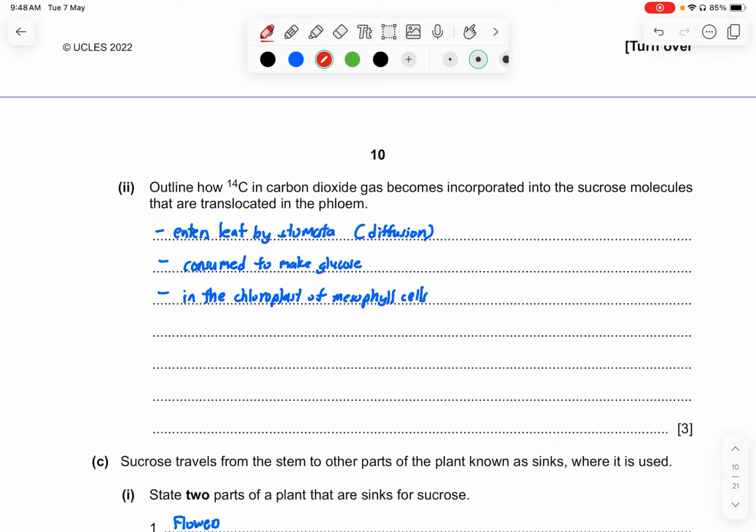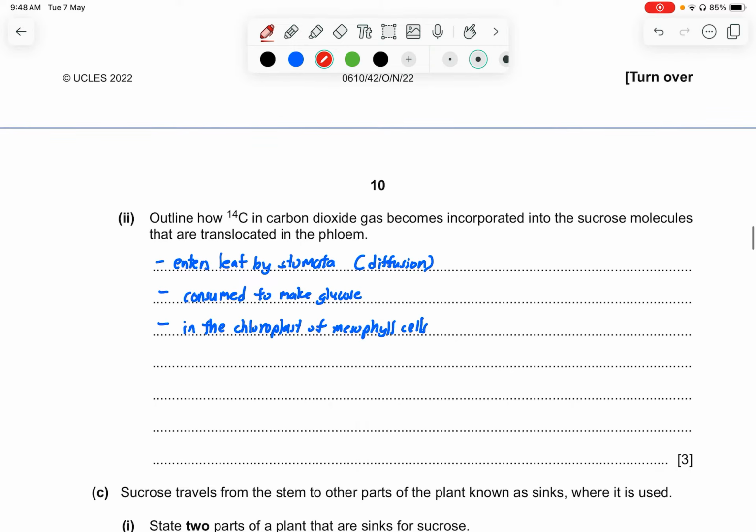Part 2. Outline how carbon-14 in carbon dioxide gas becomes incorporated into the sucrose molecules that are translocated in the phloem. So how the carbon dioxide gas is shown, as it's a gas.